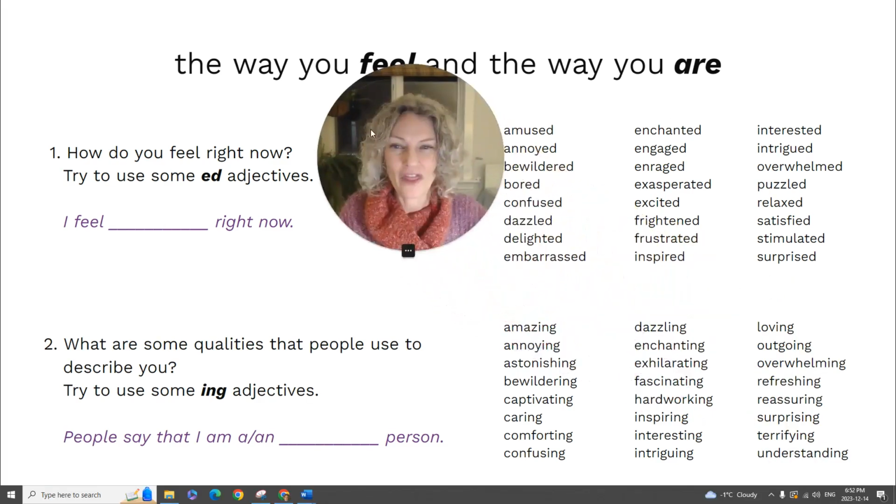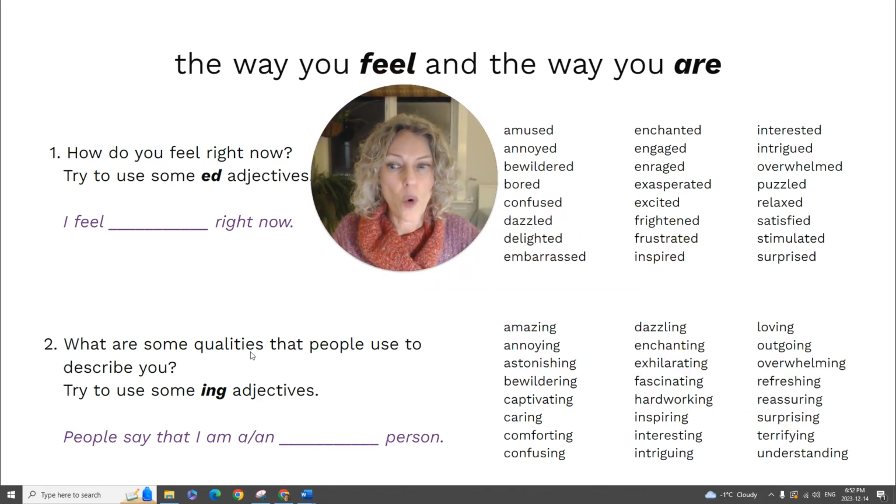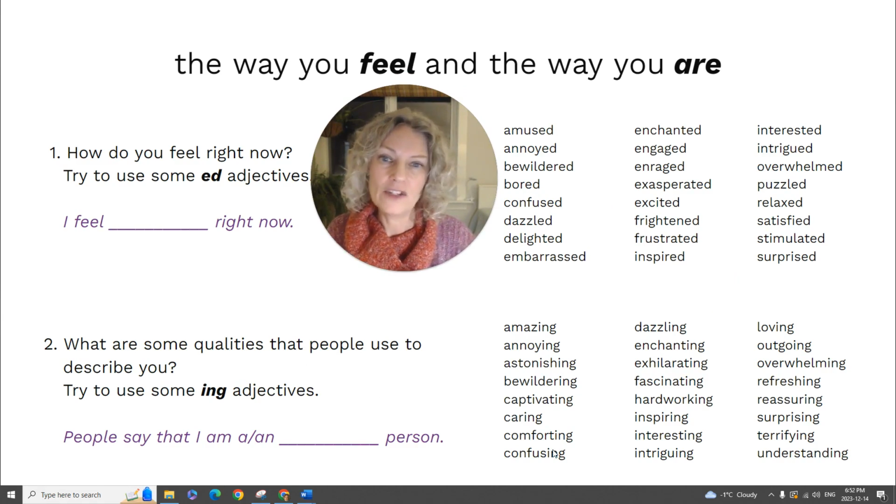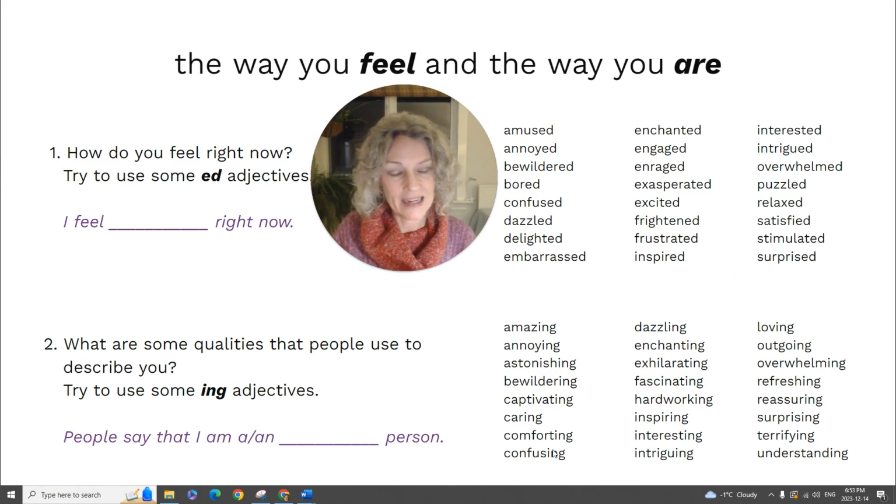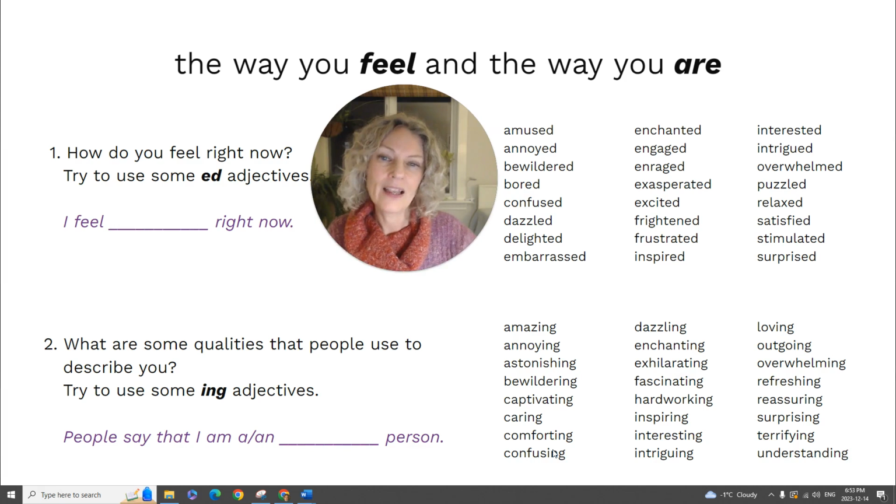And then when you're done with that, think about what are some qualities that people use to describe you. Try to use some ing adjectives. So remember, these are qualities that are continuing, that will not change. So do people say that you are an amazing person, an outgoing person, a surprising person, an interesting person? So if you can use these adjectives correctly in these situations, I think that will go a long way to helping you understand this concept.